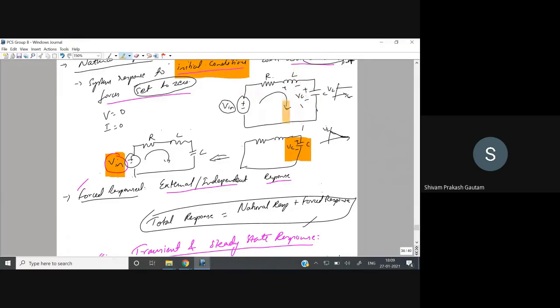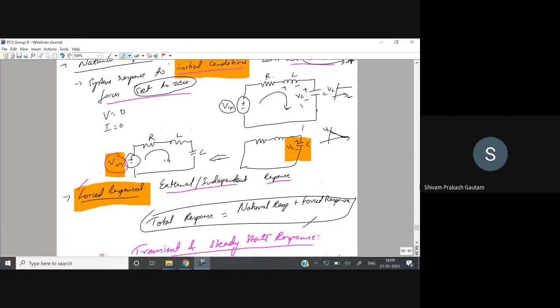So if you apply Vin, that will be called the forced response. This Vin can be your step input, impulse input, ramp input, or whatever input. If you want to give a pulse input or any arbitrary kind of signal, like a sinusoidal signal, that also can be Vin. So that is called the forced response.